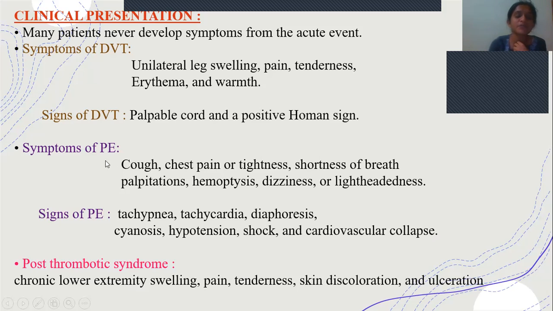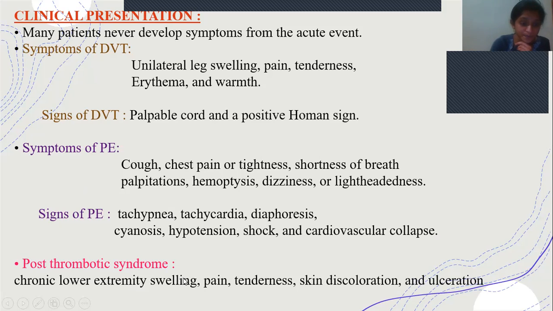Symptoms of pulmonary embolism include cough, chest pain or tightness, shortness of breath, palpitations, hemoptysis, which is nothing but expelling blood from the mouth and nose, and dizziness and lightheadedness. Signs include tachypnea, tachycardia, diaphoresis, meaning excess or profuse sweating, cyanosis, bluish discoloration of the peripheries, hypotension, decreasing blood pressure, shock, and cardiovascular collapse. This is a very severe condition, which is fatal, and we cannot control or manage it.